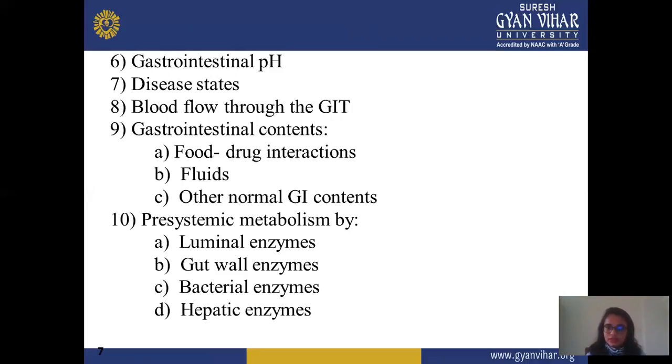Next is disease state. Suppose a person is suffering from a particular disease and is already taking treatment for it. So there may be some chance of drug-drug interaction, or this disease condition may affect or reduce the effect of a particular dose. Next is blood flow through the GIT. Blood flow through the GIT also varies, because similar blood flow is not observed in every person. There may be some variation, or due to some disease condition, blood flow also varies.